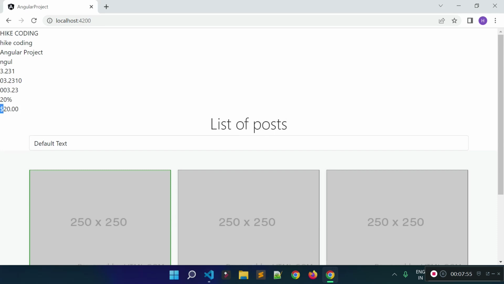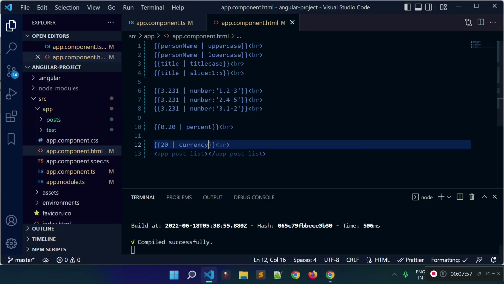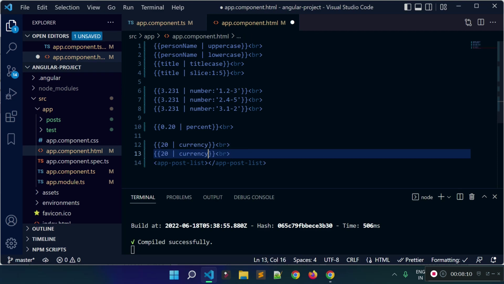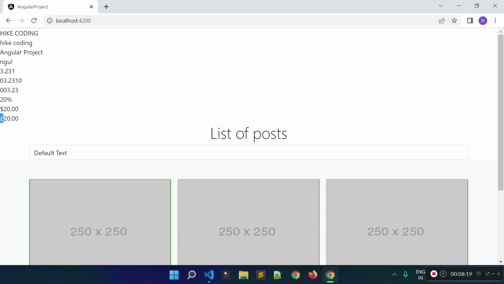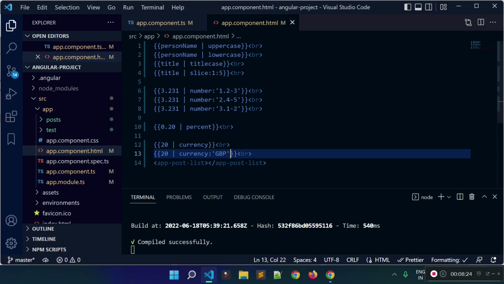You see it is adding dollar before the value, right? And we can also provide the parameter to this currency pipe. So let's add GBP here, and let's check. You see it is adding euro sign, right? So this is how we can pass the parameters to our currency pipe.